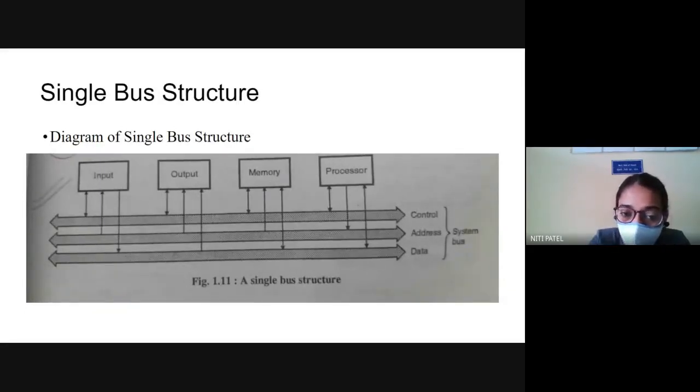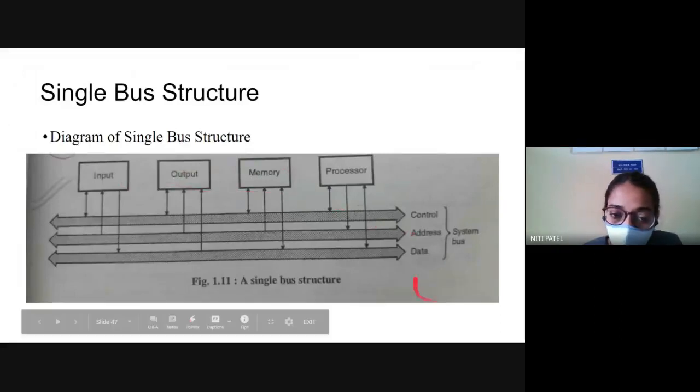When I am using all the 3 in common, I will call it single. But if I am not using it in common, I will call it a multiple bus structure. Why multiple? Because I am using more than one control, more than one address and more than one data, which is specific separately to each and every individual unit attached here. Is this clear? What is single bus structure? Yes, ma'am. Okay, so if I have every unit attached to a common address, common data, and a common control bus, I call it a single bus structure. But if I have all the units connected separately to all the three buses individually,